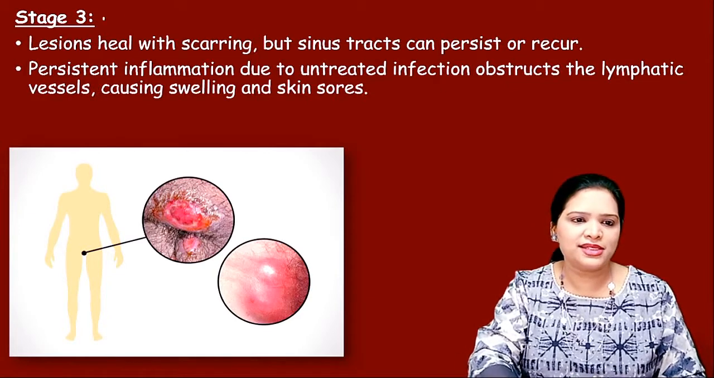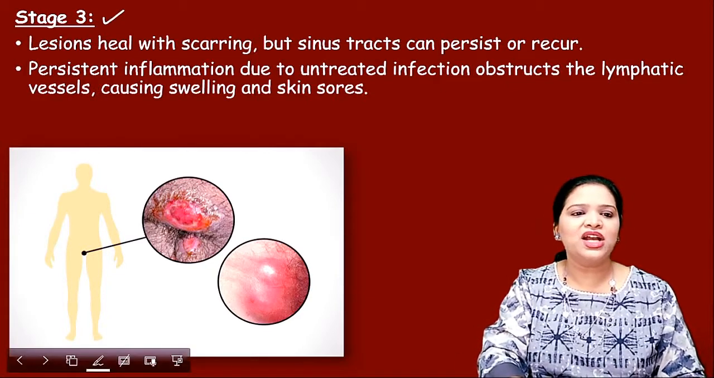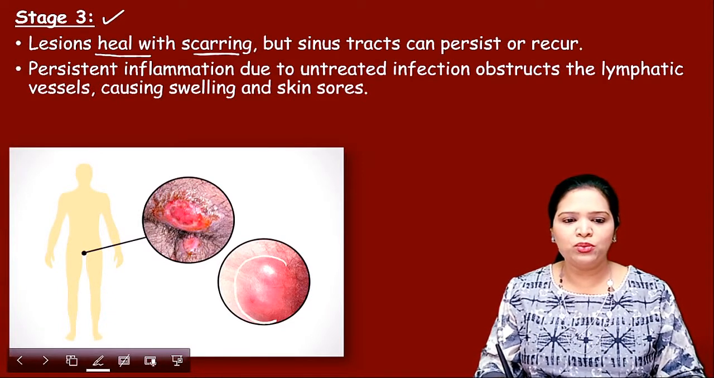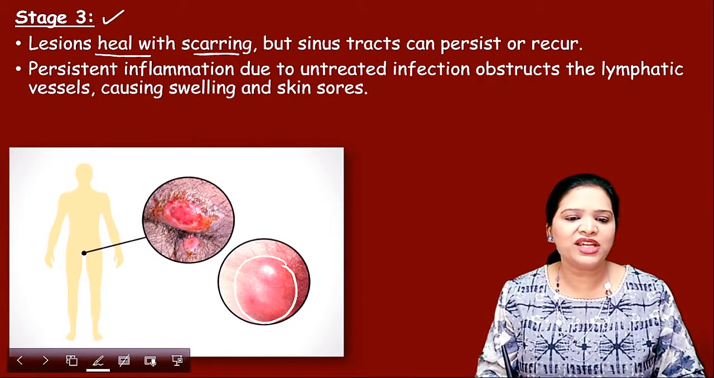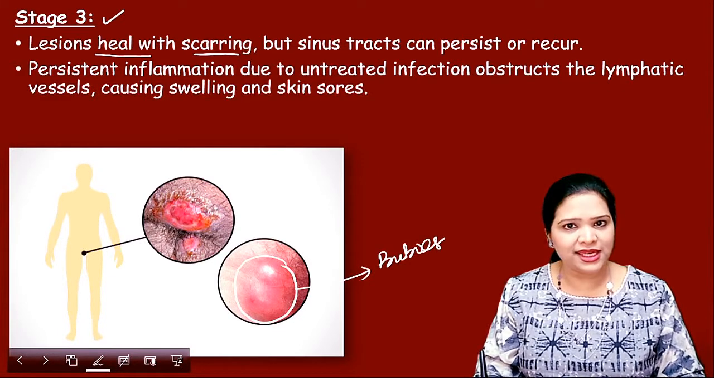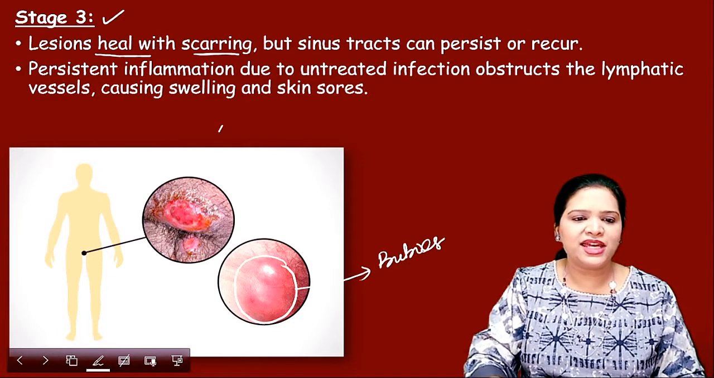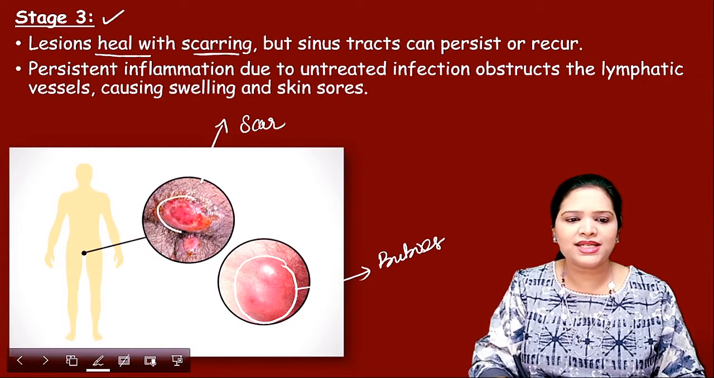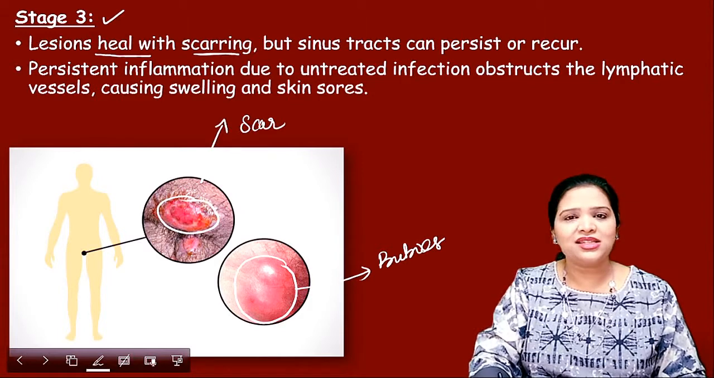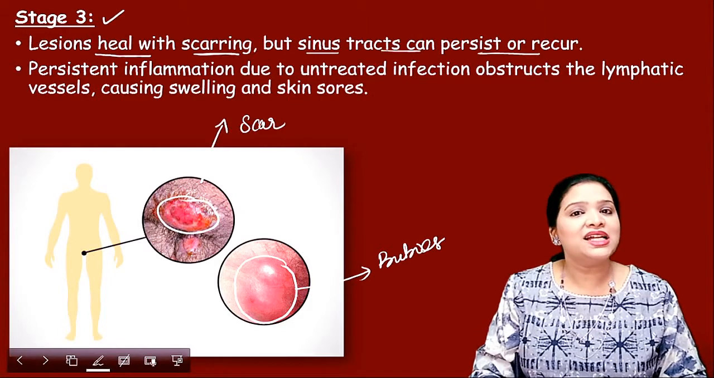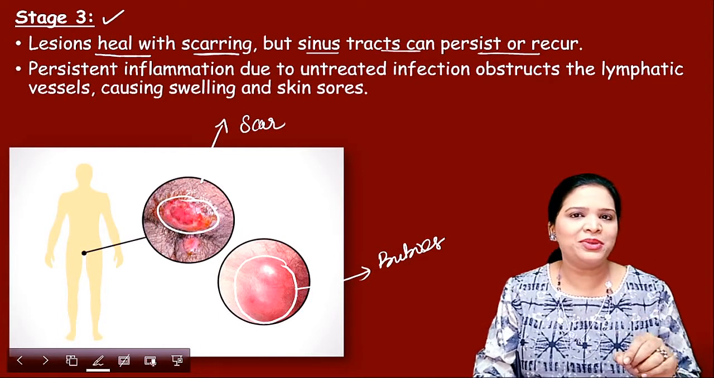Now the third stage. So what happens in the third stage? The lesion heals with scarring. So look here, this is the buboes, the enlarged lymph node in the inguinal region. This occurs at the second stage. Now this is stage 3. So what happens here? You could see here scars are present. The lesion heals with scars, but sinus tracts persist. The sinus tracts will be there.